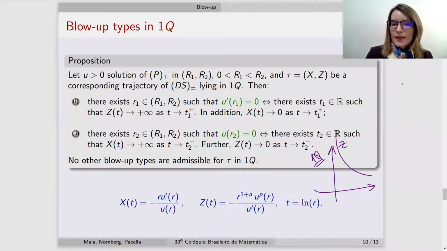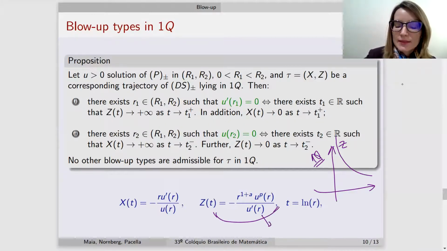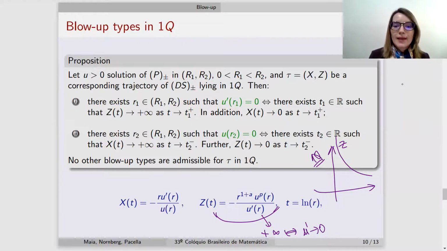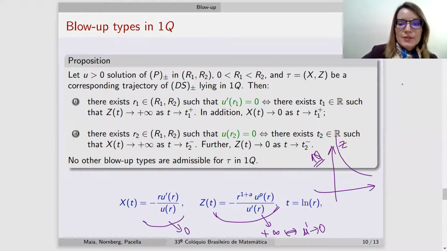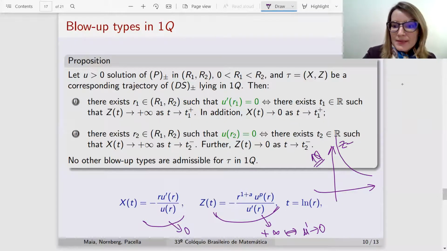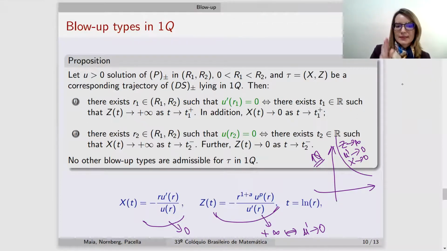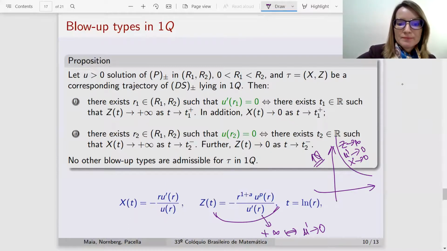So, in a point where Z blows up in the first quadrant, it means that this goes to plus infinity. This is equivalent to saying that U prime is converging to zero at that point. And if U prime is converging to zero, X in turn is converging to zero as well. So a blow-up in Z in the first quadrant is equivalent to saying that the first derivative is vanishing and X is converging to zero. So we have a well-defined asymptote for that blow-up.